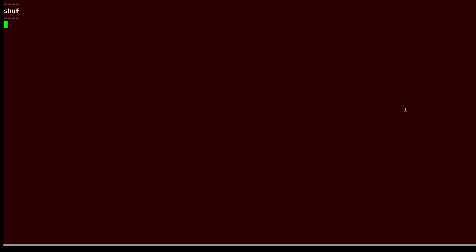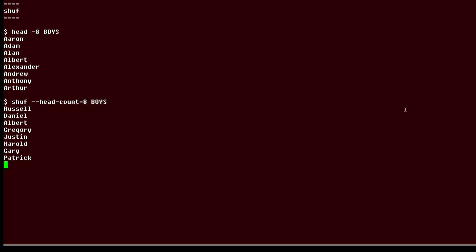So to demonstrate, I created a file with a list of names, and here's the beginning of the file, the first 8 lines. Now, if I use the shuf command and then look at the top 8 lines, you'll notice that they come out in a fairly random order, and if I run the same command again, the order is different.